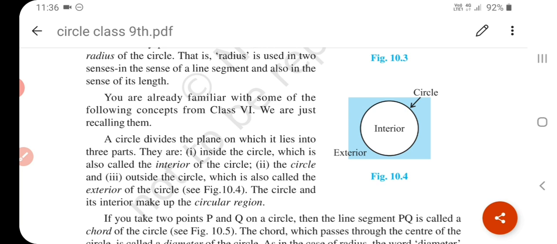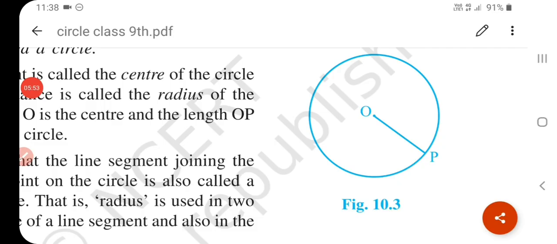Okay, a circle divides the plane on which it lies into three parts. They are inside the circle, which is called the interior of the circle, the circle, meaning the boundary of the circle, and the outside of the circle, which is also called the exterior of the circle. Okay, and the circle and the interior make the circular region. See, what do you mean by circular region? The interior part and the boundary together make the circular region. Okay, understand? So this makes the circular region. Okay, understand?